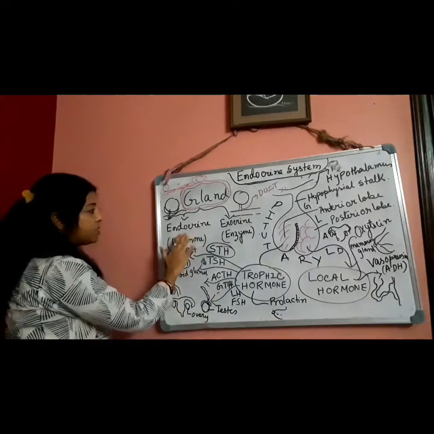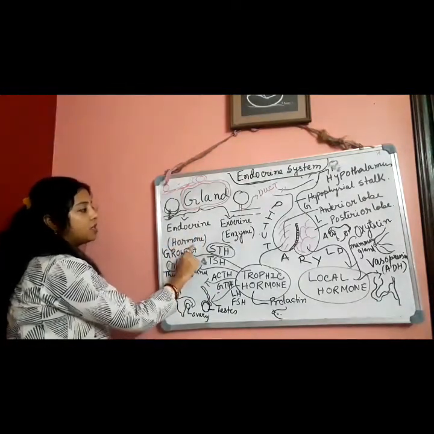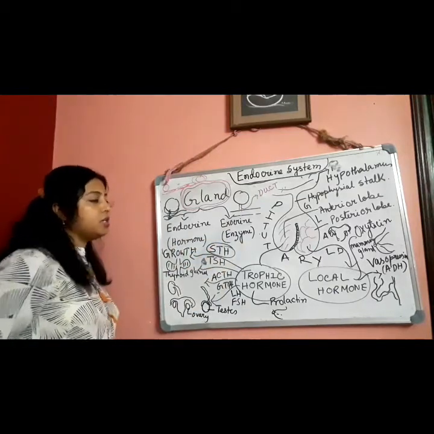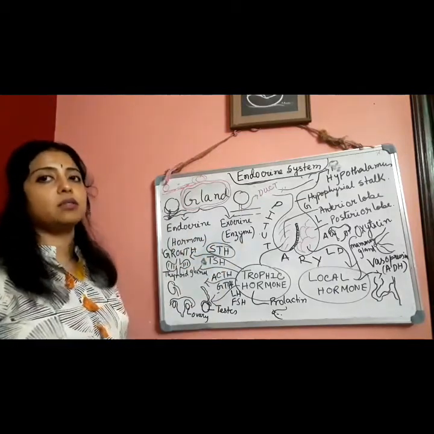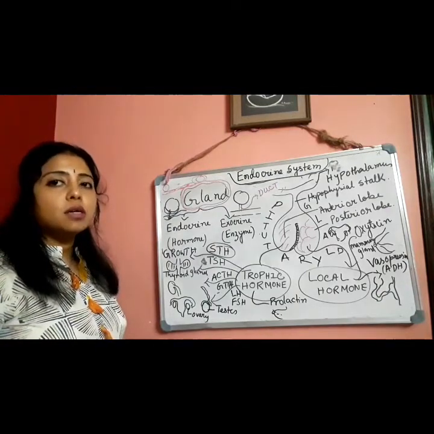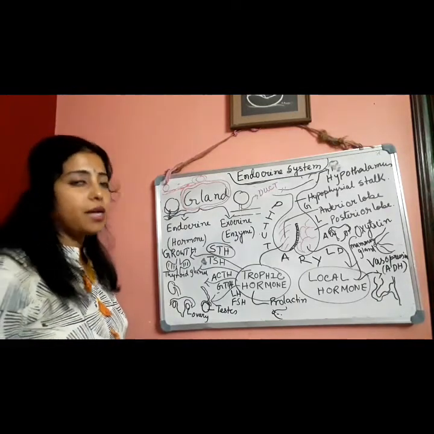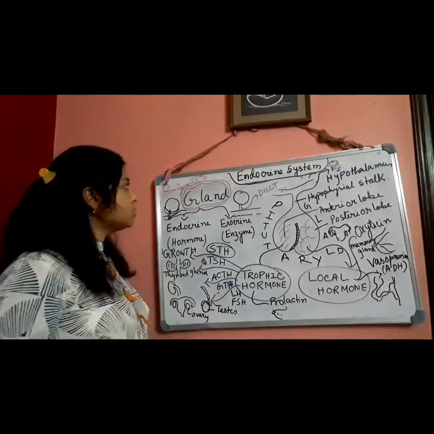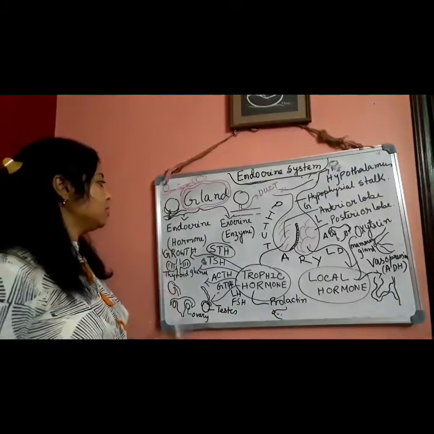I have given some examples. Endocrine glands secrete hormone and exocrine glands secrete enzyme. Not only enzyme, I have given one example. Also sweat and sebum are secreted by the exocrine glands. So today's topic is the endocrine system and their secretion, that is hormone.